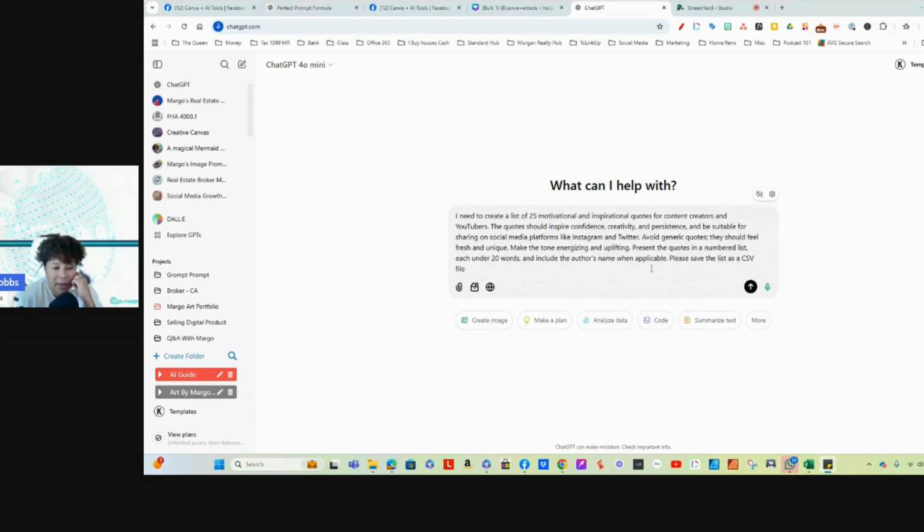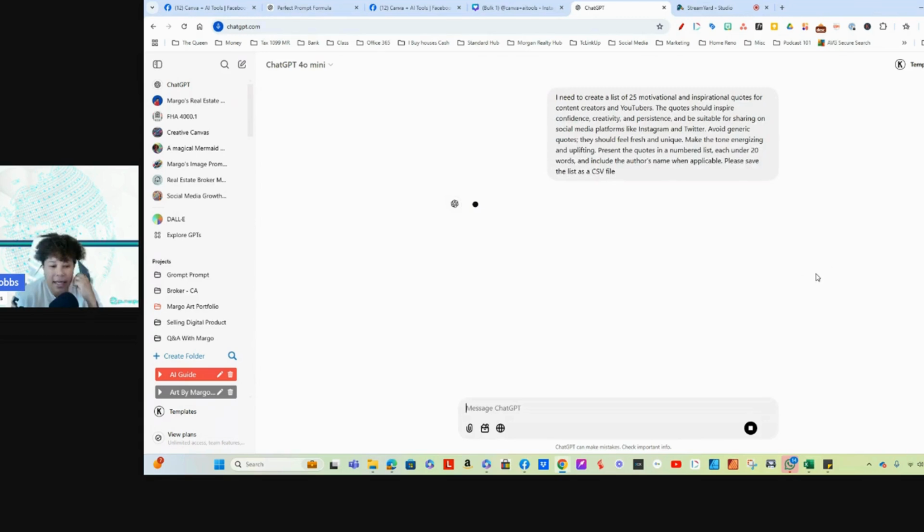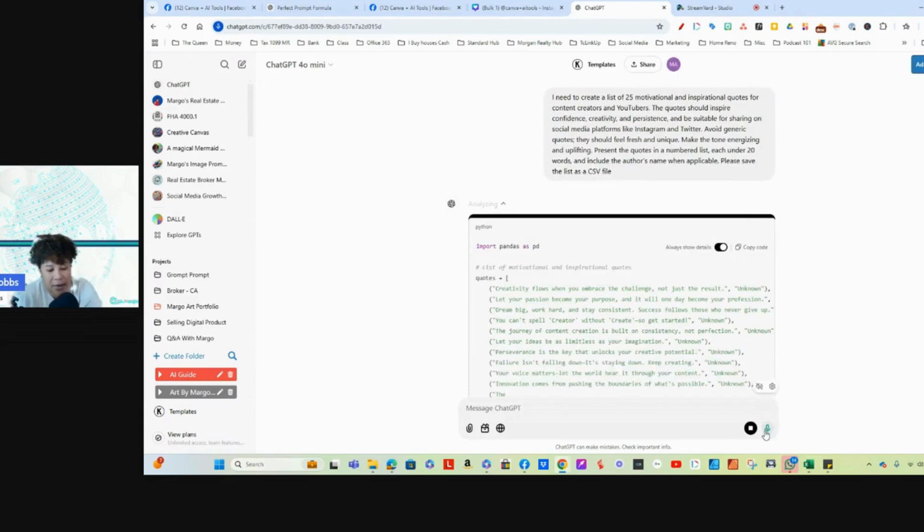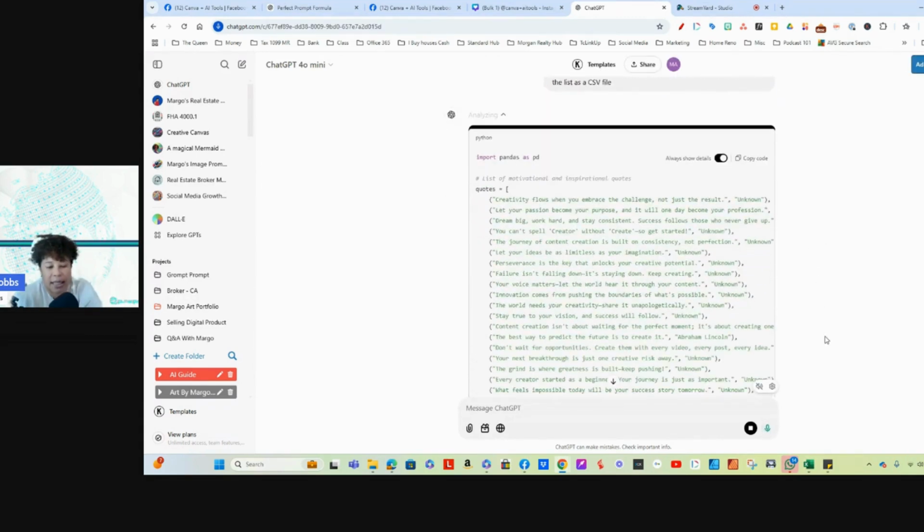Now, this is the part that you guys need to make sure you request. If you have a premium account, you can use this next line. Please save the list as a CSV file. So I'm going to hit enter. And if you have a premium account, you can activate the microphone where you could just simply speak to it.